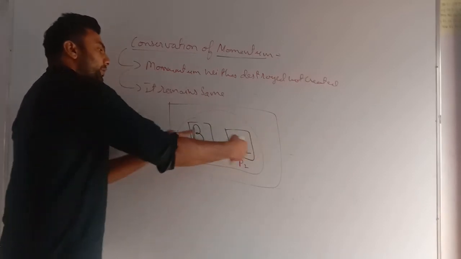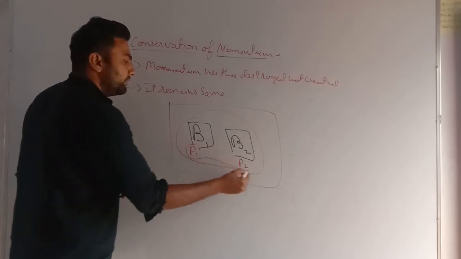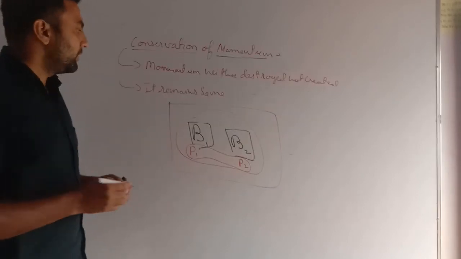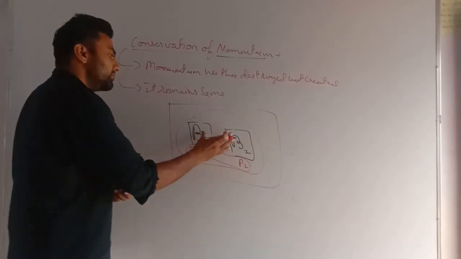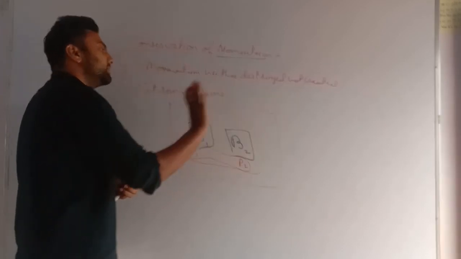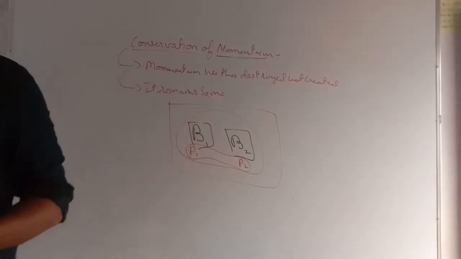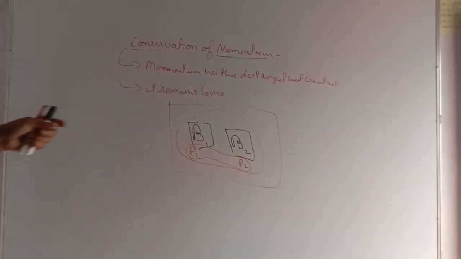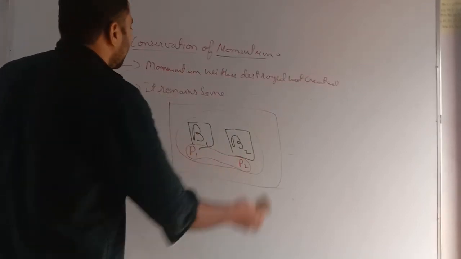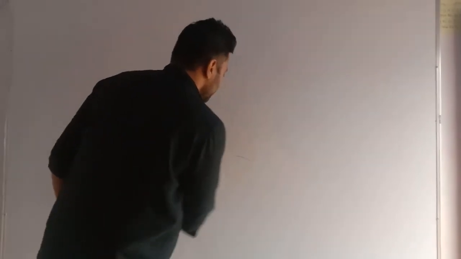Means even if these two bodies collide with each other, whatever happens, overall the momentum P1 plus P2 will always be the same. Or you can say, if these two bodies collide with each other, then the momentum before collision will be the same after the collision. No effect in momentum. We will take an example of this. Conservation of momentum says that momentum is neither destroyed nor created. It always remains the same.